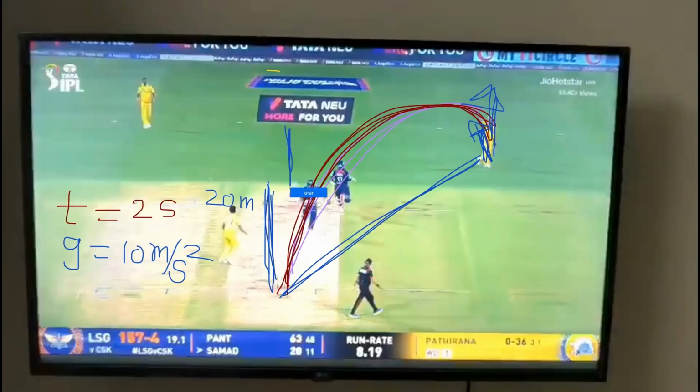He almost stays a pitch length behind, because Mahesh Pathirana is a fast bowler. If you see the side view, you will easily understand. He will stay 15. And if I give you this length, you can easily tell me the range, correct or not?